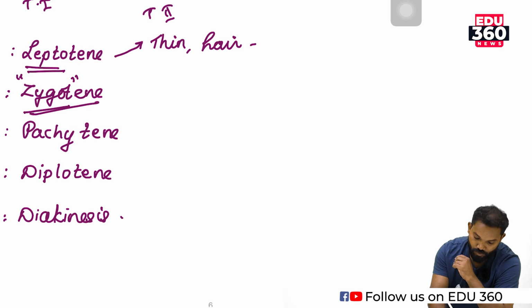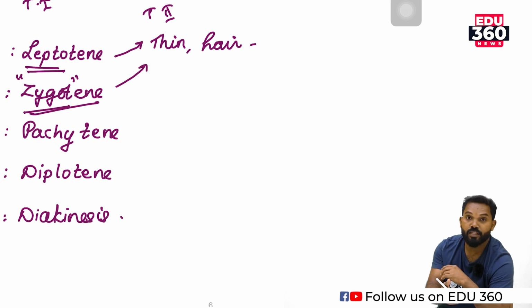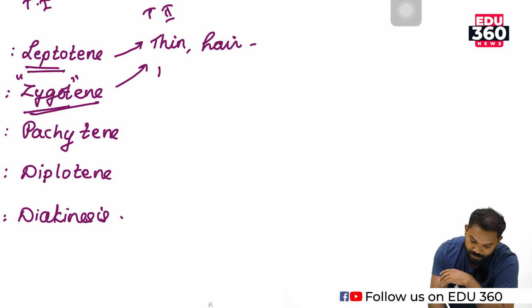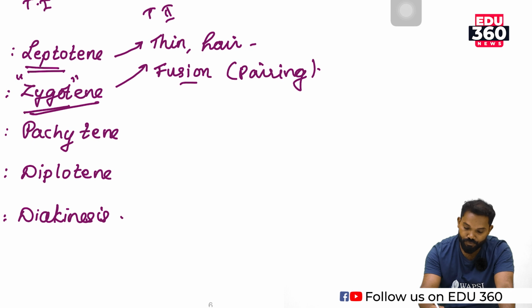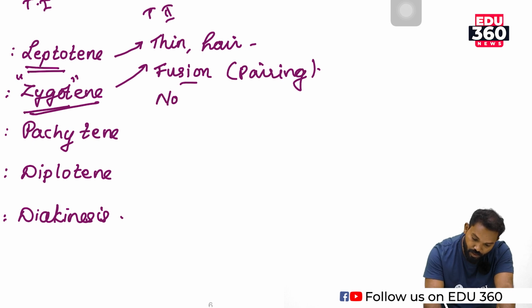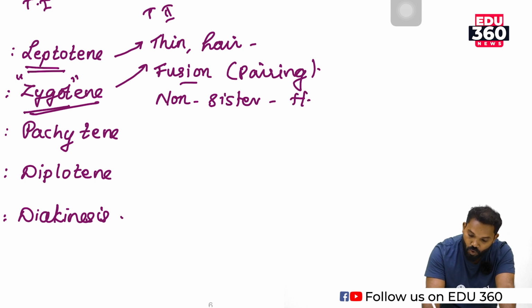Here in zygotene, there is a fusion or pairing of non-sister chromatids of homologous chromosomes.